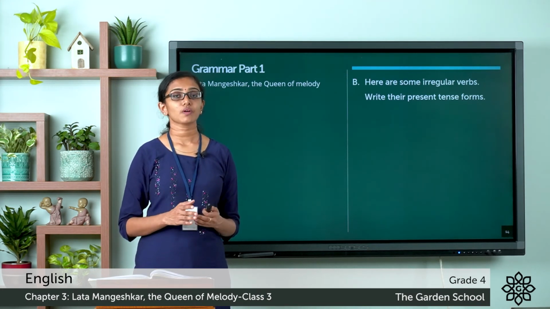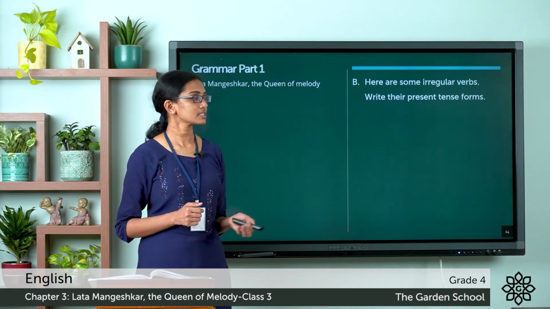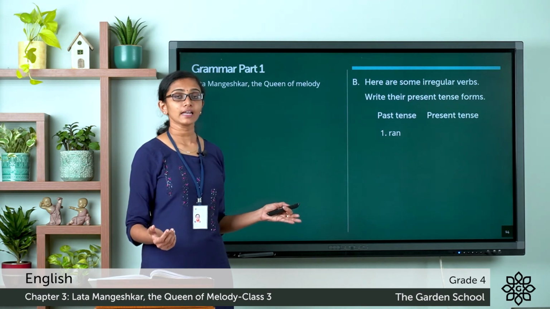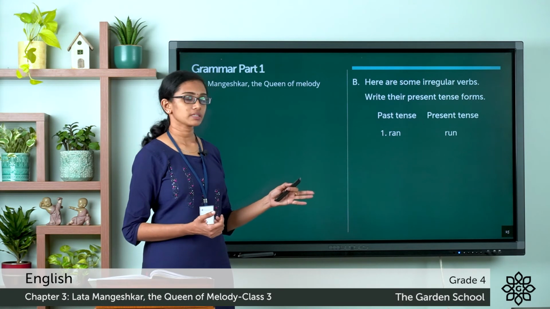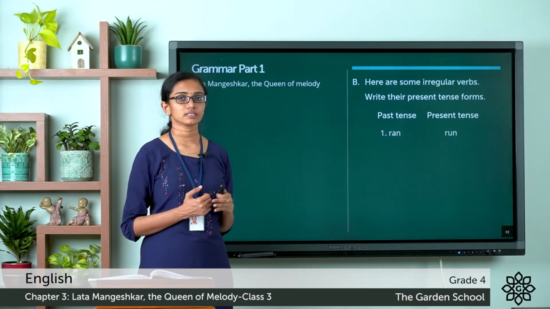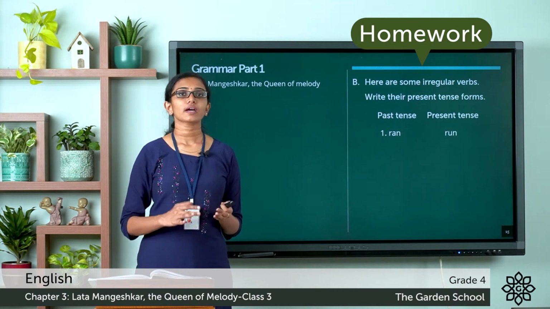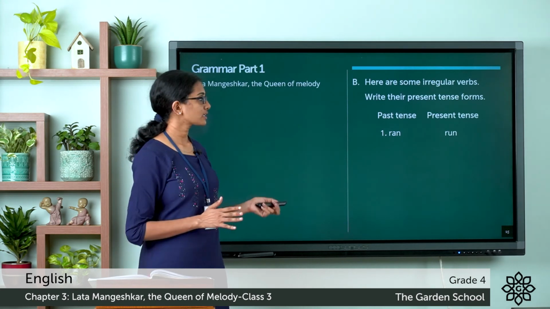I'll show you the example of the first question here. The first verb in past tense given here is ran. So what is the present tense of ran? It is run. So run is the present tense and ran is the past tense. So for the other words given here in the past tense form, find their corresponding present tense form and complete the tables given here. So let's move on to the next exercise.